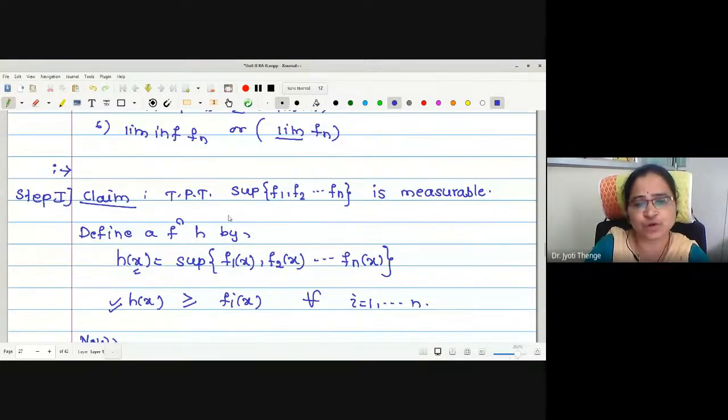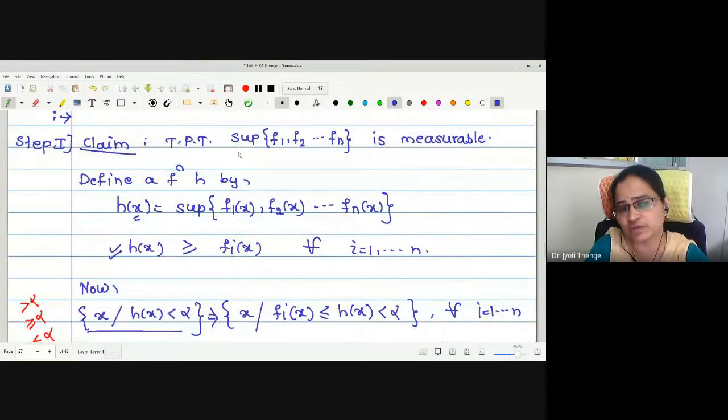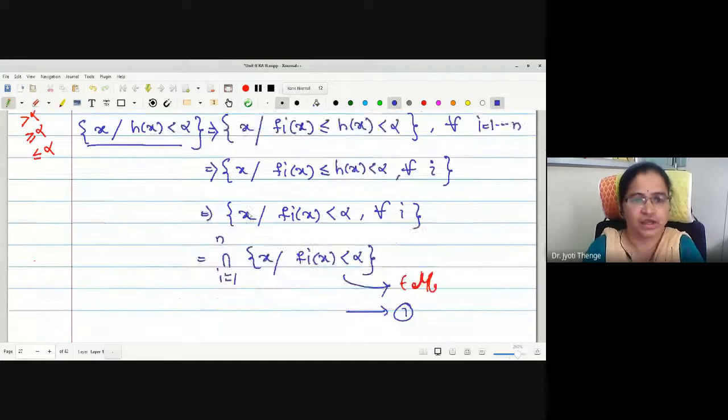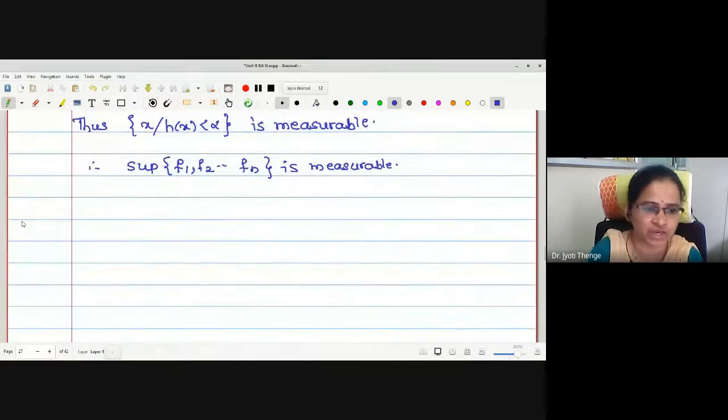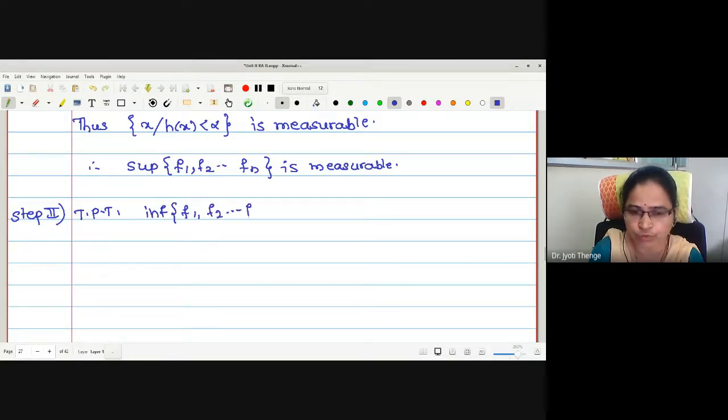Therefore, whenever it is for suprema, we will take less than alpha, and whenever it is a case of infima, we will take greater than alpha. Let us prove this in the second step for infima. What to prove in the second step? The infima of f1, f2 to fn is measurable.